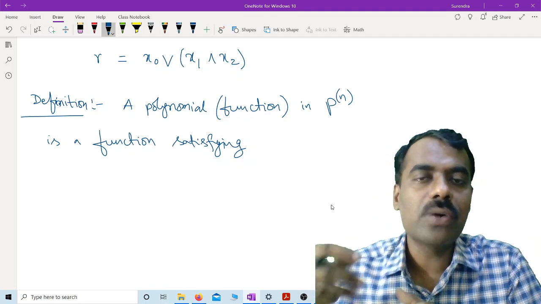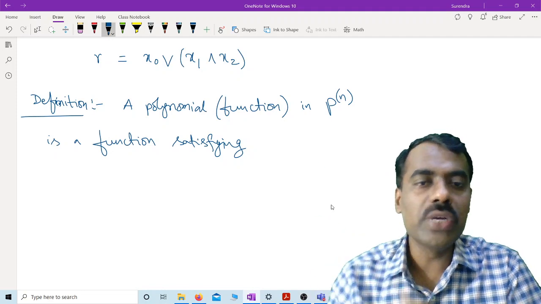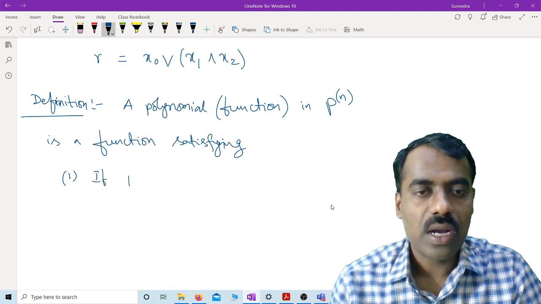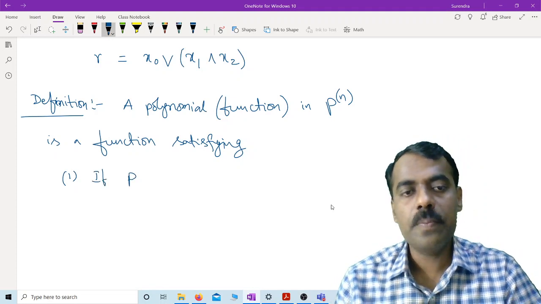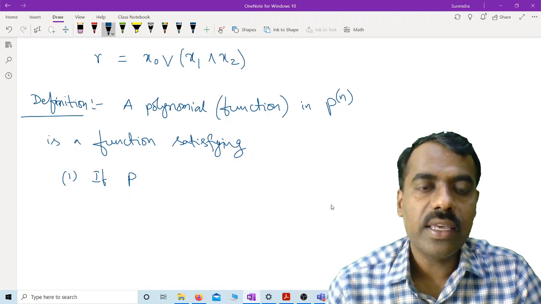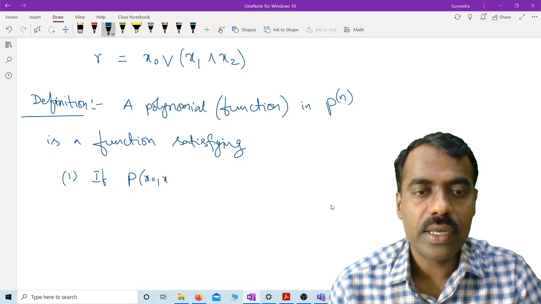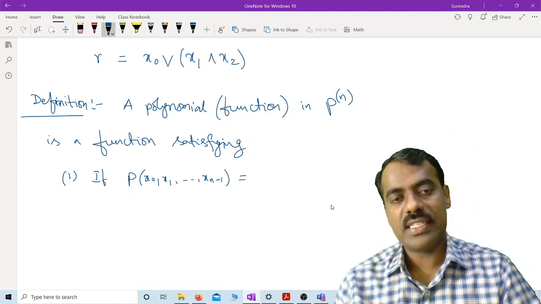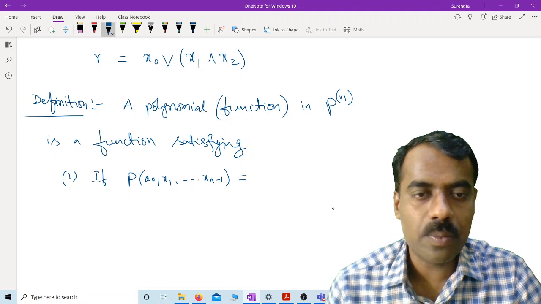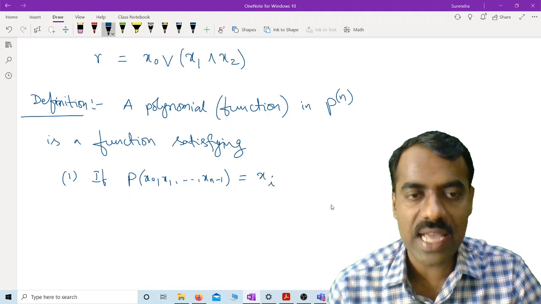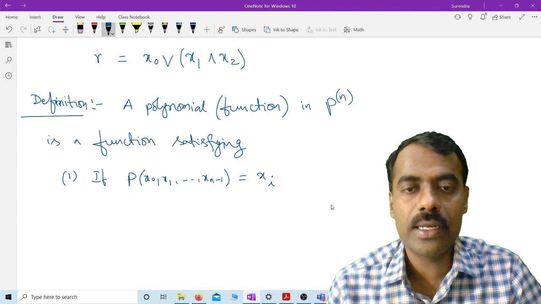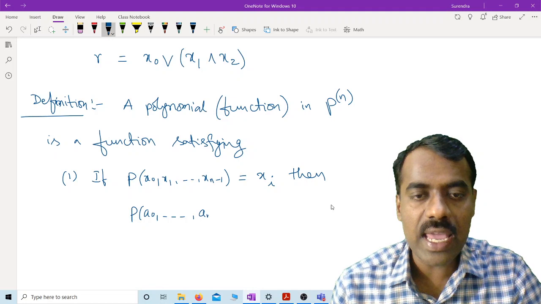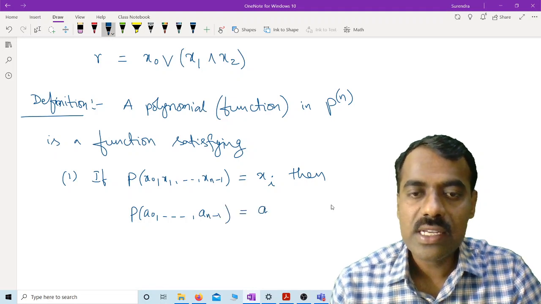By the moment f of 2, how can we calculate? By substituting 2 at that point, right? Satisfying, the first one is, if our polynomial p, x0, x1 up to xn minus 1, is just a monomial, that means xi, a polynomial in one variable, then its value at a0 up to an minus 1 is simply ai.